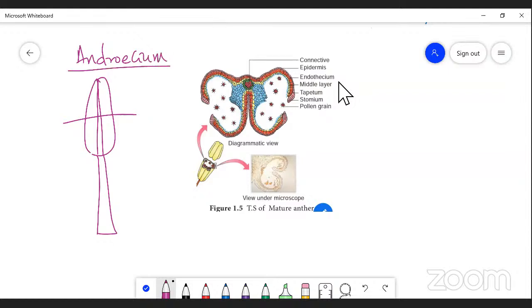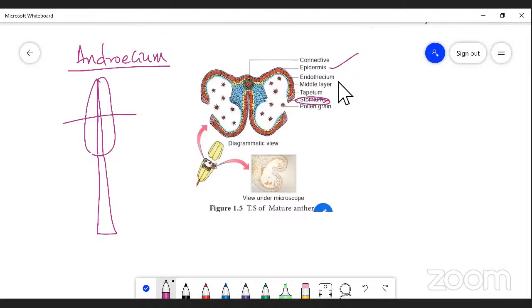The anther shows the following parts. The cross section, or T.S., of the mature anther shows that the outermost layer is the epidermis, which is made up of a single layer of parenchymatous cells without any intercellular spaces. But sometimes the outer covering is interrupted by the presence of a minute opening called the stomium, right?